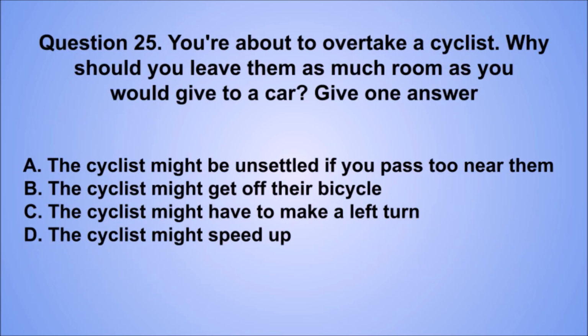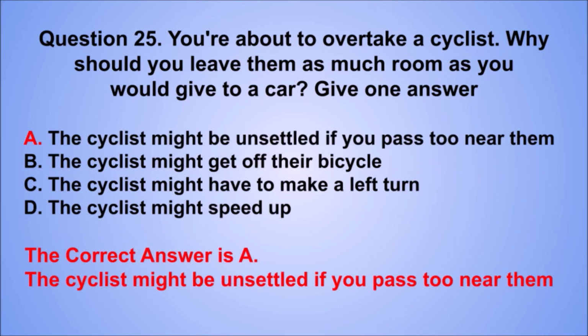Question 25. You're about to overtake a cyclist. Why should you leave them as much room as you would give to a car? Give one answer. A. The cyclist might be unsettled if you pass too near them. B. The cyclist might get off their bicycle. C. The cyclist might have to make a left turn. D. The cyclist might speed up. The correct answer is A. The cyclist might be unsettled if you pass too near them.